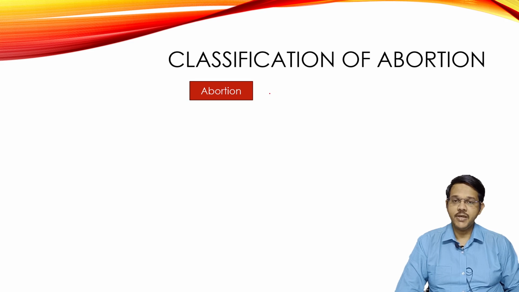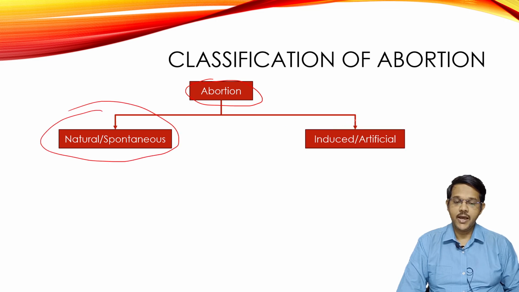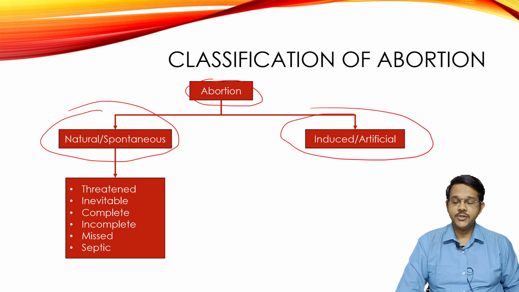Now coming to classification of abortion. Abortion can be classified into natural or spontaneous abortion, and artificial or induced abortion. So it can occur naturally, or can be induced artificially. Natural abortion can be threatened, inevitable, complete, incomplete, missed, or septic. There are different reasons: it may occur suddenly, with complete or incomplete expulsion, by infection like septic, or as a missed abortion.